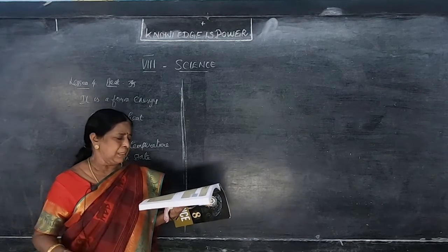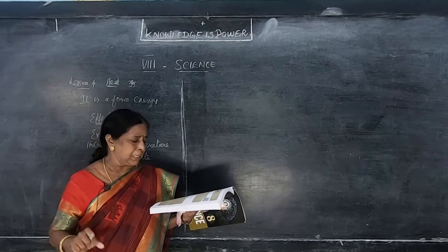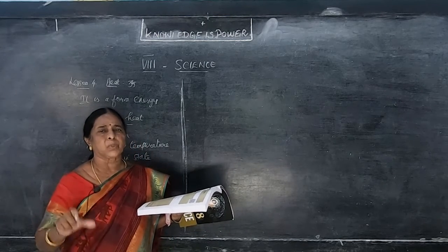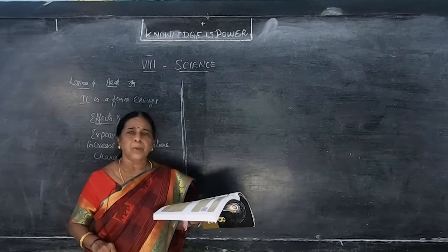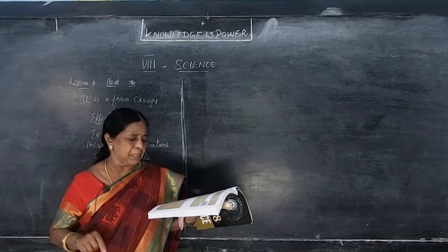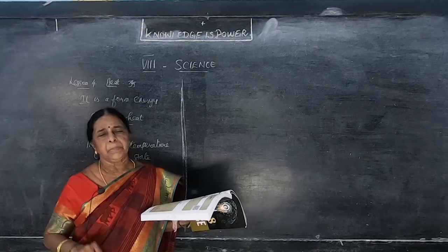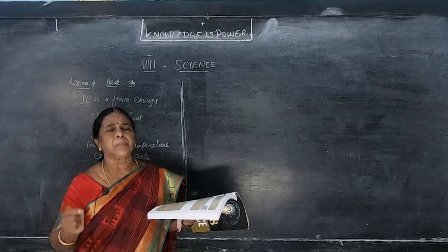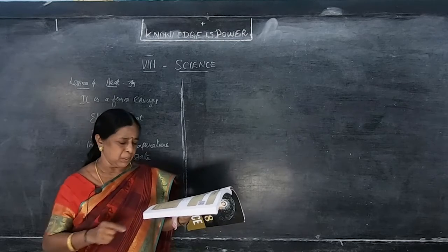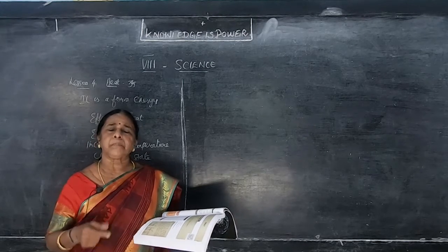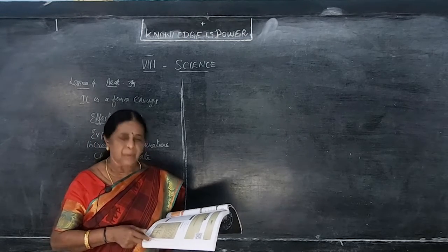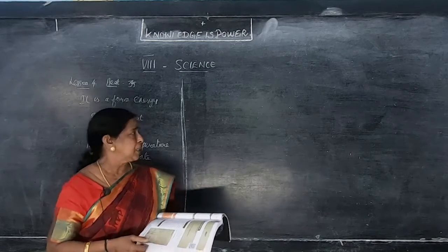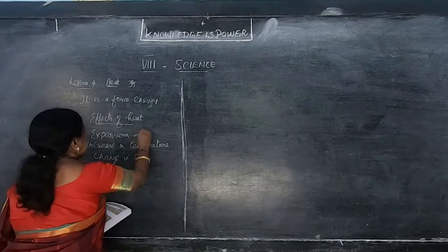So what you have to do for that? It is a metal ball and a metal ring of suitable diameter. Both are the same size. Ball size and ring size both will be same. Pass the metal ball through the ring. You can observe that the metal ball can easily go through it. Before any changes, the metal ball can easily go through. After heating, the metal ball does not go because it expands on heating. Clear? The first one is before heating, second one is after heating. It does not go into the iron ring. This is an example for expansion. So we did an experiment.